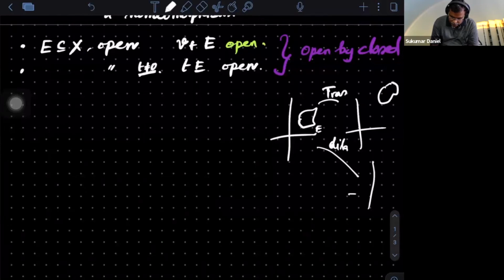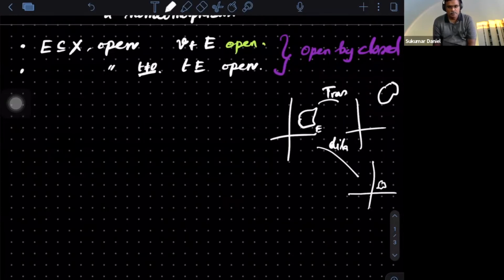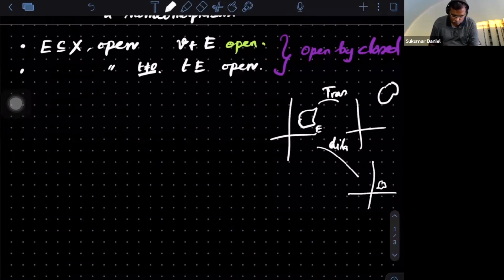What it will do is just shrink it, or maybe make it bigger. Those also preserve the same type, open or closed. I am doing this as an example only for the plane, but this continues to be true in any normed linear space. As you already know, the open sets could be of any type, right?